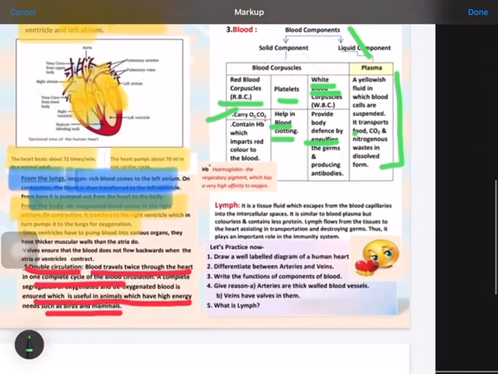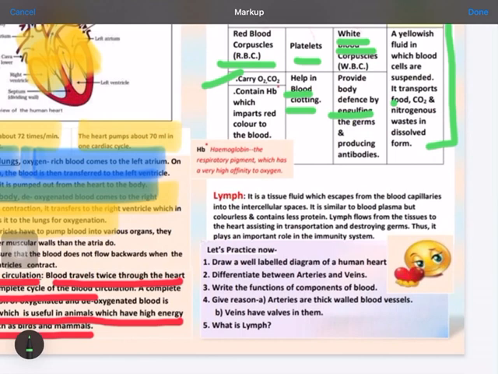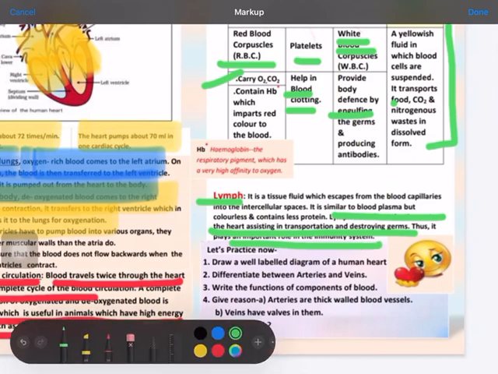Now one thing more: there is another kind of fluid which flows in between the cellular spaces, which is known as lymph. This is actually white in color because it is formed from the extracellular fluid. It is the excess fluid which oozes out from the blood through the cells and stores in the spaces between cells, and this is known as lymph. Lymph flows from the tissues to the heart, assisting in transportation and destroying germs. Thus it plays an important role in the immune system. So all this you have to remember.